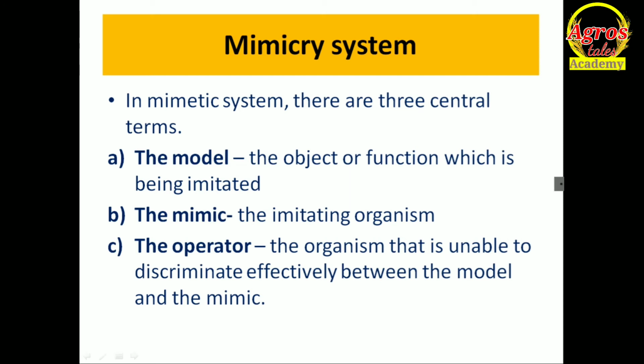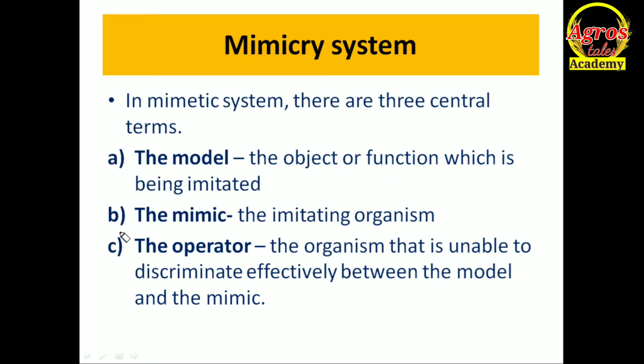First one is our model. What is model? The object or function which is being imitated. Object means any morphological character or growth pattern. Function means biochemical process that is being imitated. That means in this condition model is our crop.